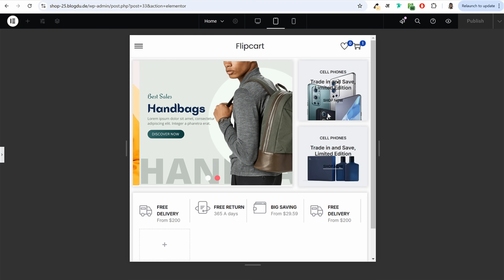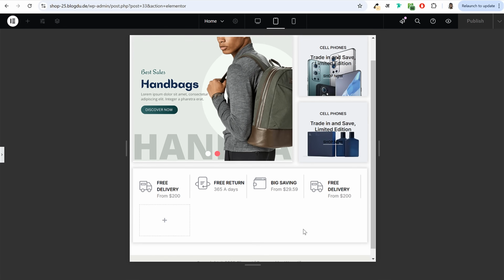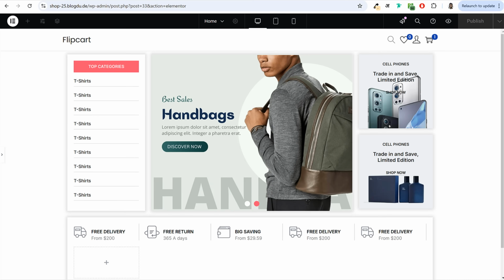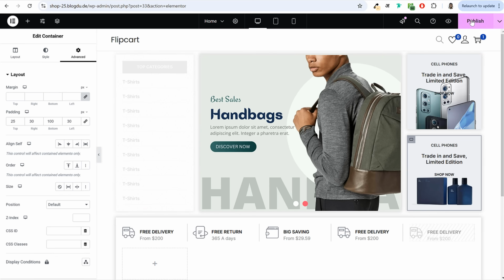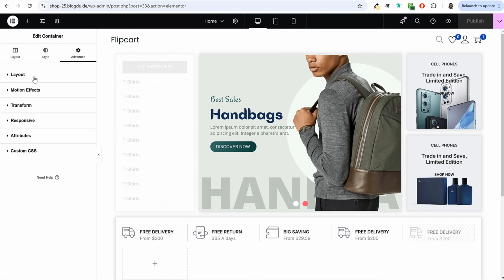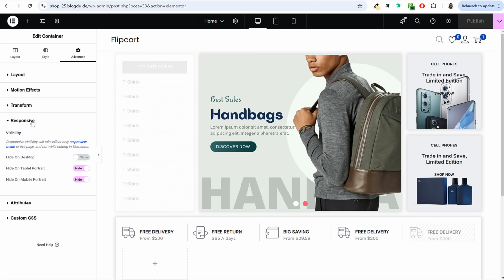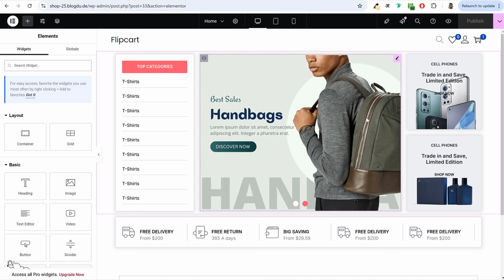Okay, we have this, then we have these two, and at the bottom we have this. So whenever you create any section or any page using Elementor, make sure to always see how it looks on mobile phone and tablet. Publish this page, and let's see why it is hidden. Make sure you have not hidden this on desktop, but if it still looks like this, you can just refresh this page. Sometimes it happens.